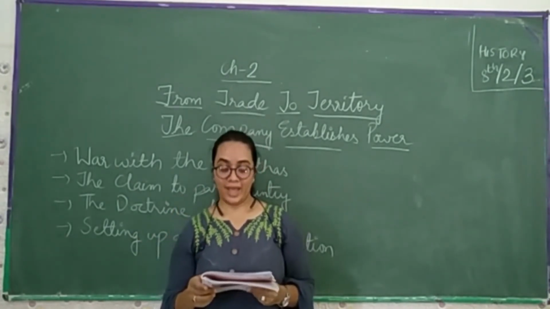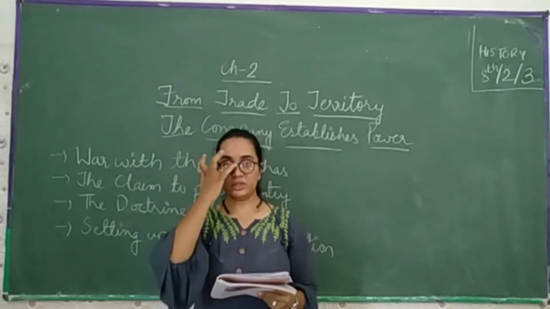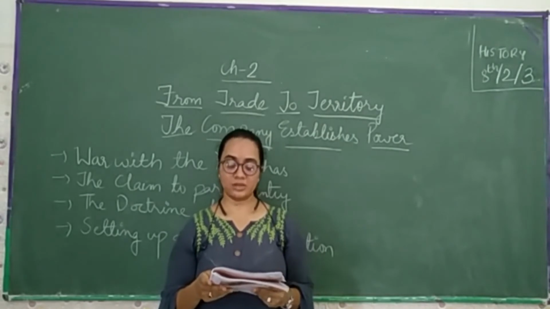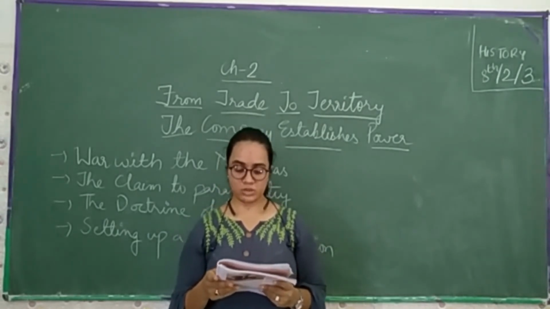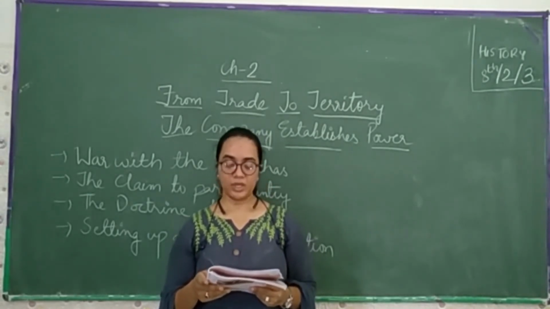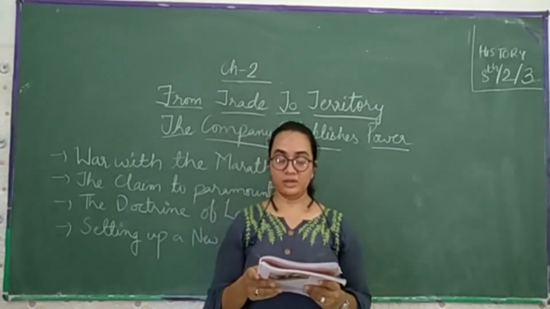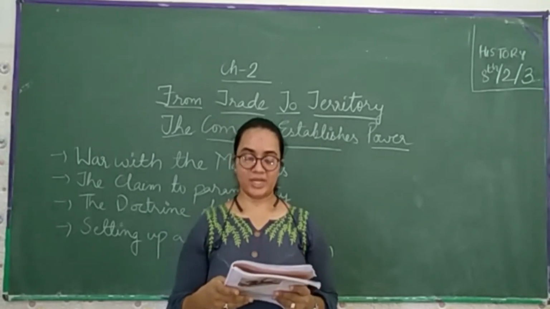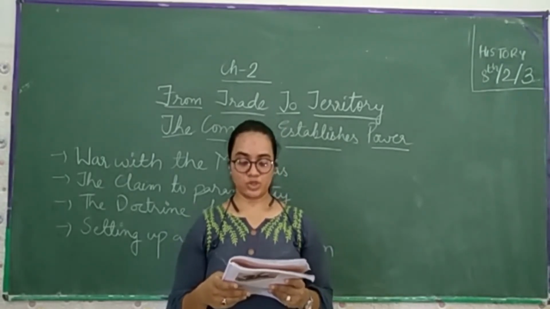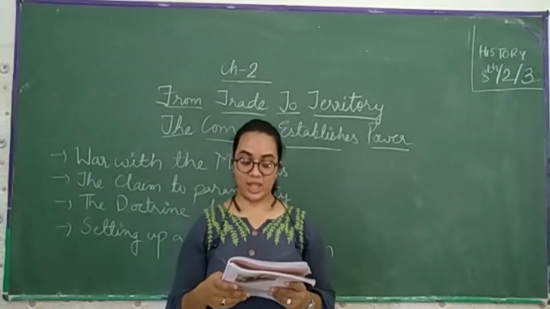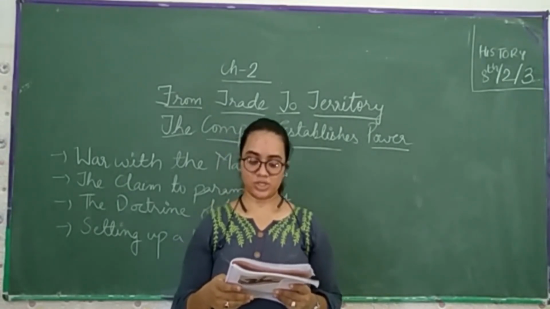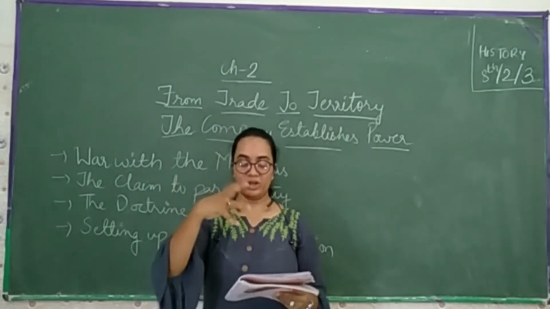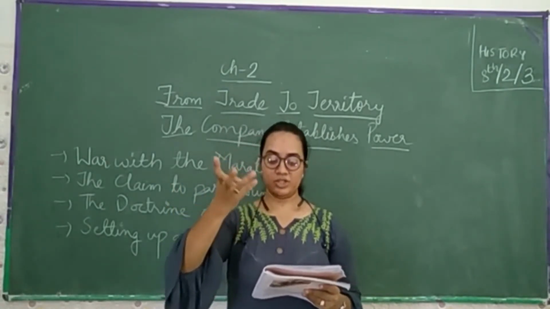Under the Regulating Act of 1773, a new Supreme Court was established, and the Court of Appeal, the Sardar Nizamat Adalat, was also set up in Calcutta. The principal figure in an Indian district was the collector. The main person is the collector. As the title suggests, his main job was to collect the revenue and tax and maintain law and order in his district with the help of the judge, police officer and the darogas. The principal figure in the Indian district was the collector.